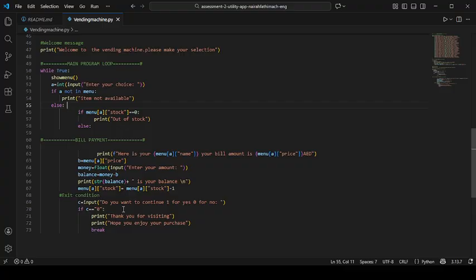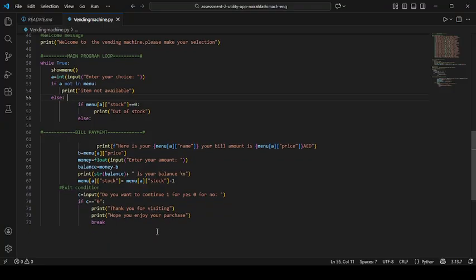If the user wants to continue, click 1 for that, then it moves to the menu. If the user wants to leave this program, click 0, then it displays a thank you message. If the user chooses 0, then the program exits and the thank you message is displayed here.